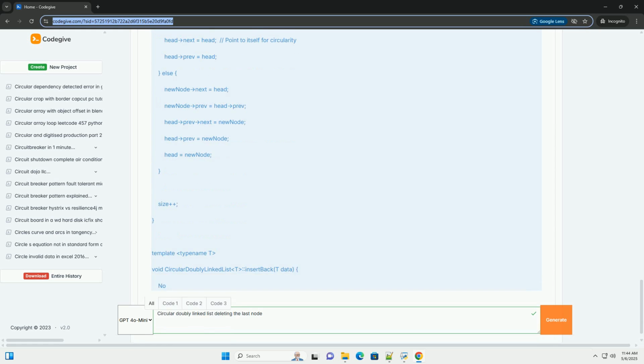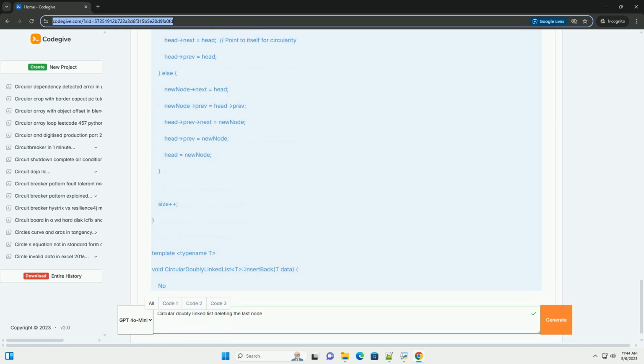Implementing other helper functions for a complete example. To make our example complete and testable, let's implement the other functions mentioned in the circular doubly linked list class declaration. Complete code example, C++. Here's the full, compilable C++ code.